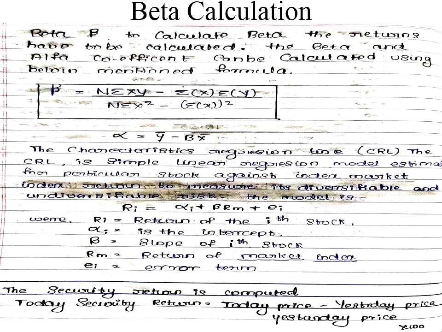So as we have discussed in the earlier slide also, the security's return is computed. Like, how do you calculate today's security return, which is today's price? That means today's closing price minus yesterday's price divided by yesterday's price whole multiplied by 100. And similarly, today's market return is equal to today's index minus yesterday's index divided by yesterday's index multiplied by 100.